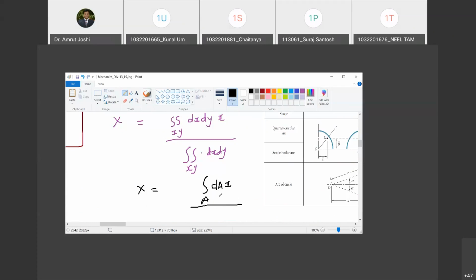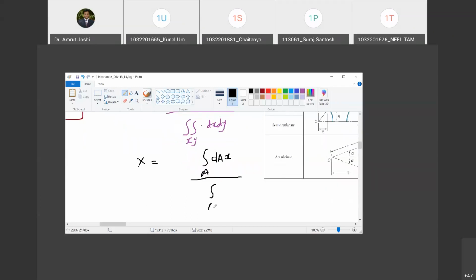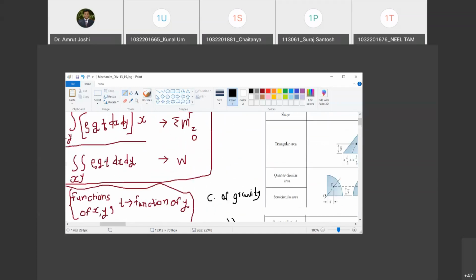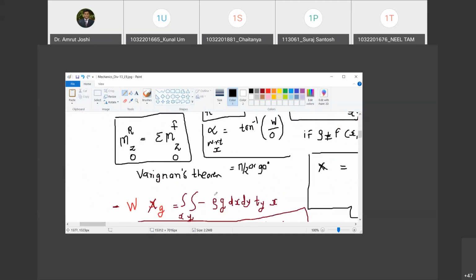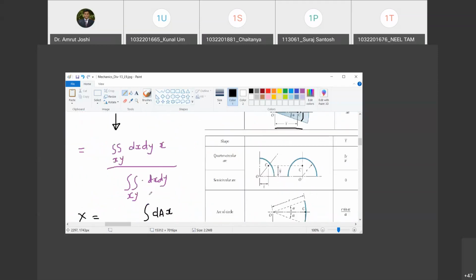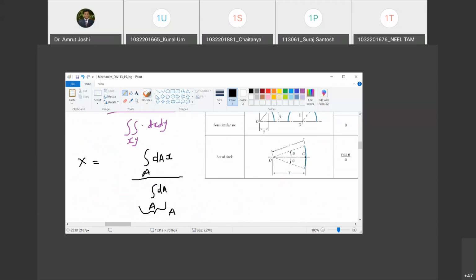So dA into x. And now what is this, the integration over the area of dA? It is the total area of this object. This total area is nothing but the quantity in the denominator, because I am taking integration of dA over A. So it is going to be A, the total area of the lamina.